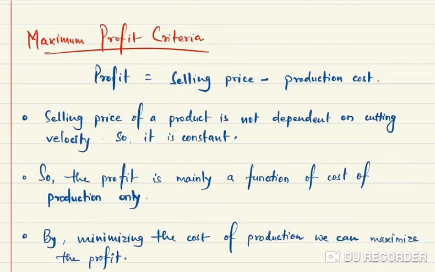Now the last one is the maximum profit criteria. Obviously profit is equal to selling price minus production cost, divided by selling price.